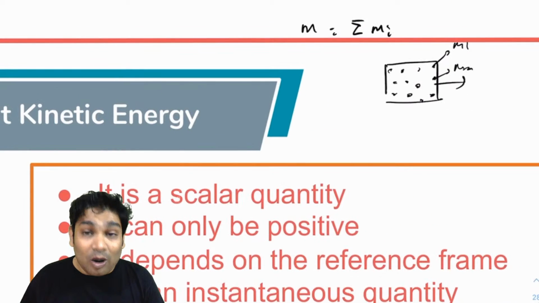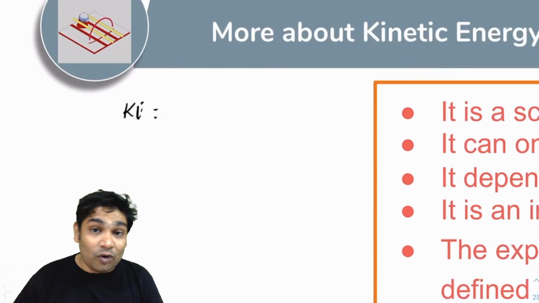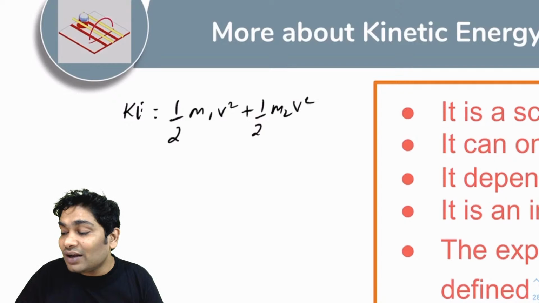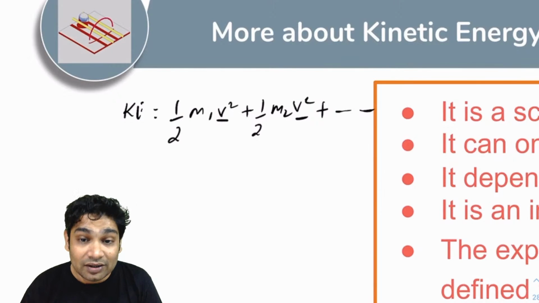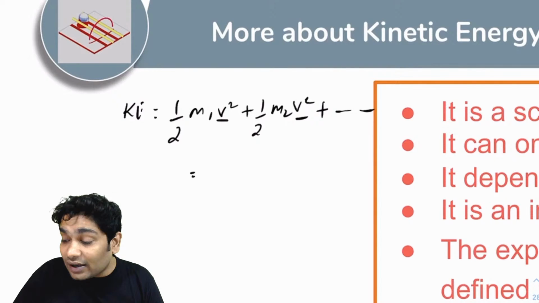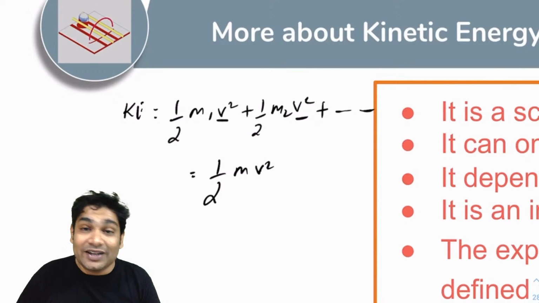Alright. So how can I write the K of this body? The K of this body would be the sum of the K of all the objects, which will be half m1 v square plus half m2 v square and so on. Why is every mass moving with v? Because this block is a rigid body. So as long as you're talking about a rigid body, you can write the K of the entire block as half m v square. Why? You take half and v is common.